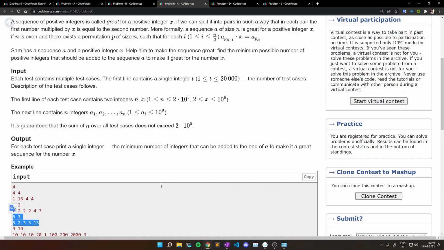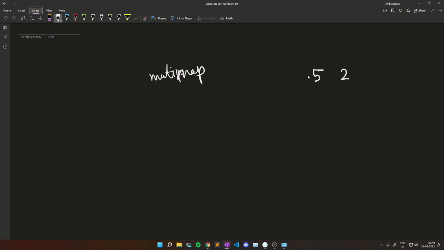What we can simply do is, for 5, 2, 3, 5, 15, we will first store all these elements in our multimap. So in our multimap it will be like 2, 3, 5, 5, 15. Currently our answer is 0. Answer means how many elements we have added. Now we will go one by one through all these elements in our multimap. So first I will come to 2.